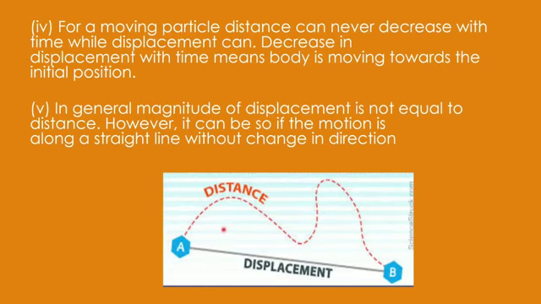So this is just to show you that displacement is the distance between the initial and final position, while distance is simply by adding the whole path. You have to add up the things to find the total distance.